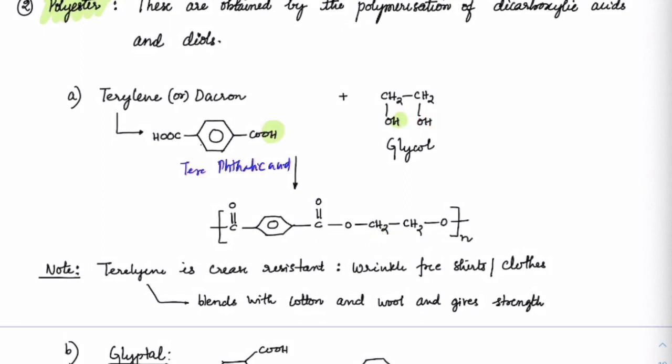Again there is an OH for the next molecule, and it will get polymerized and keep continuing like this. So this is one monomer, and n times would give us the polymer.